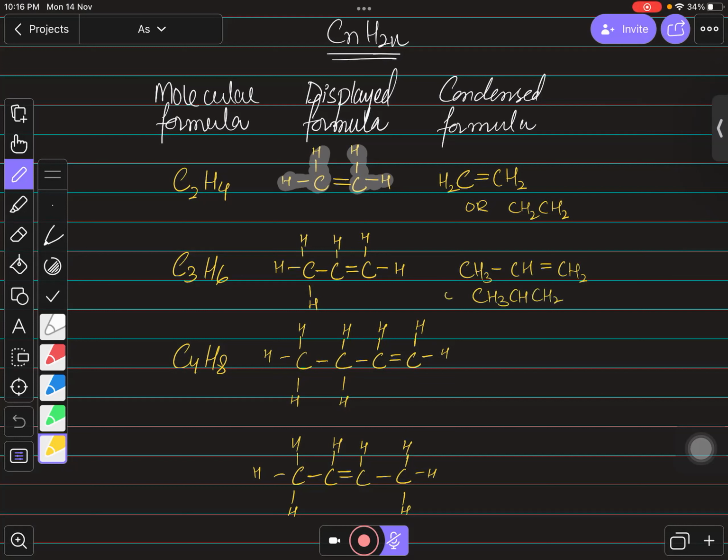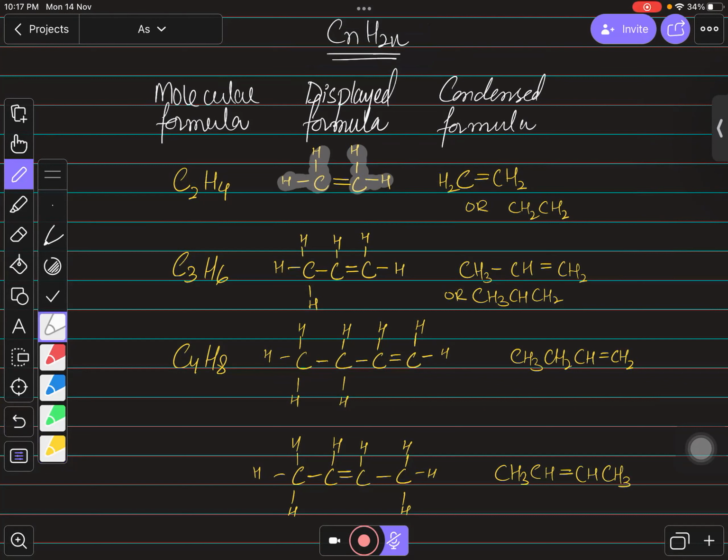So you need to remember that यहाँ पर double bond होगा, right? Then it will be CH3, CH2, CH, double bond, CH2, and it will be like CH3, CH, double bond, CH, CH3, right? So they both are 4 carbon alkenes.